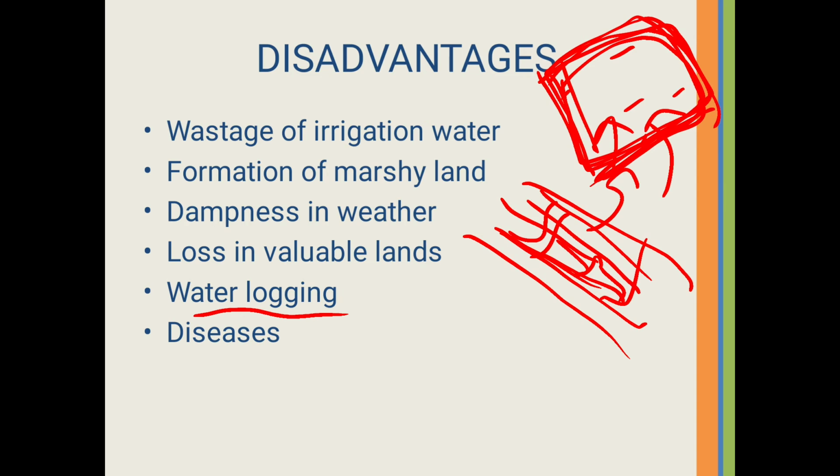Thereby the atmosphere and weather conditions get affected, there is dampness in the weather, and the next point is disease. Due to the standing water in this waterlogged area, bacteria grow and various types of diseases like dengue and malaria can happen.